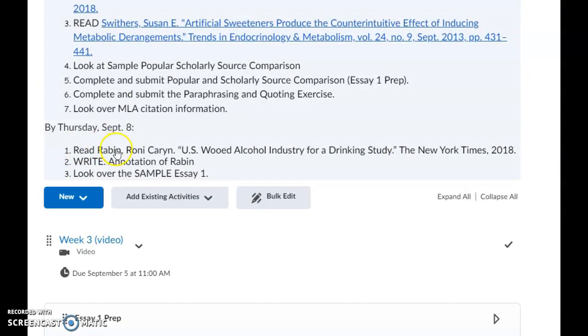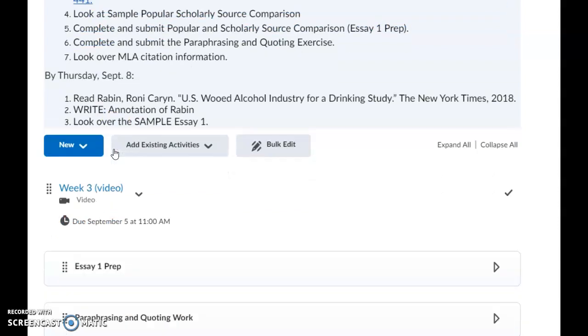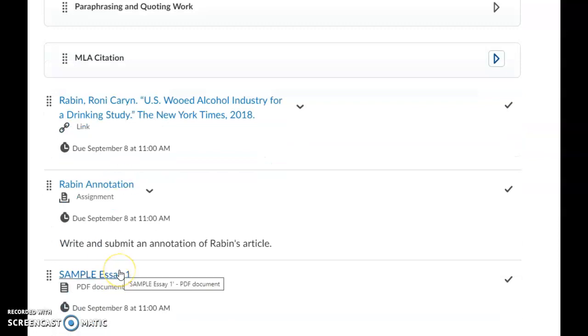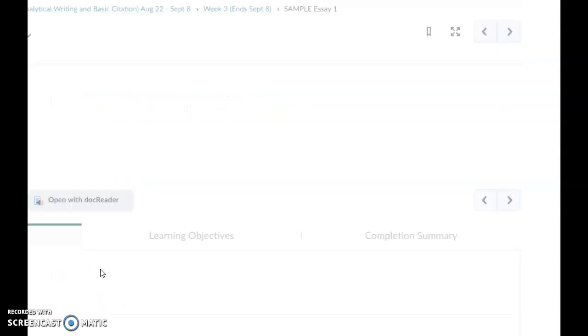Then for Thursday, a brief article that we're going to read here, an annotation of Rabin's article, and then I want you to look at the sample Essay 1. Like I said, I always try to give you guys a sample. So, here's the article. Here's a place for you to submit an annotation after you've read the article. Again, if you want a refresher on annotations, go back to last week's work. And then finally, sample Essay 1 you can take a look at.